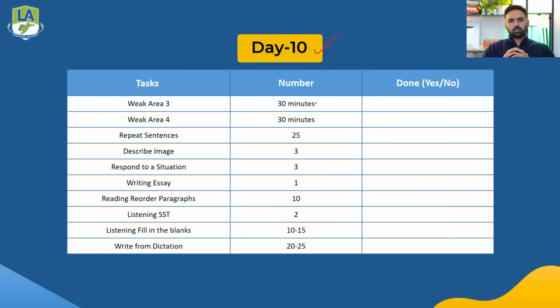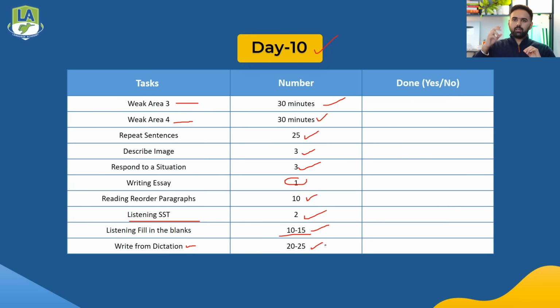Day 10 will focus on weak area 3 and 4. 30 minutes on weak area 3, 30 minutes on weak area 4 as well. Along with this, 25 repeat sentence, 3 describe image, 3 respond to a situation, 1 writing essay as well. On top of that, 10 reading reorder paragraphs, 2 summarize spoken text, around 10 to 15 listening fill in the blanks, and 20 to 25 write from dictation.